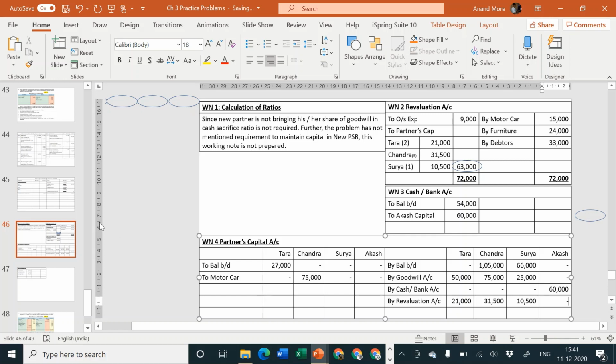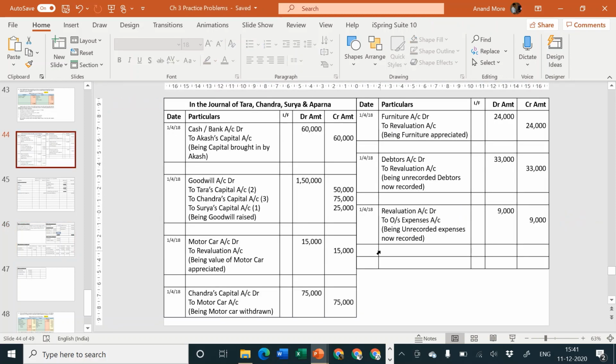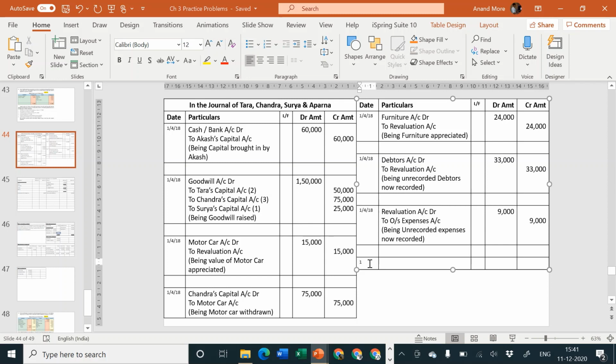We will have to pass the journal entry. We have just now made the posting of the same. Entry will be: revaluation account is debited and Tara, Chandra and Surya's capital accounts are credited. So journal entry is revaluation account debit 1418, because the answer is basically journal entries.